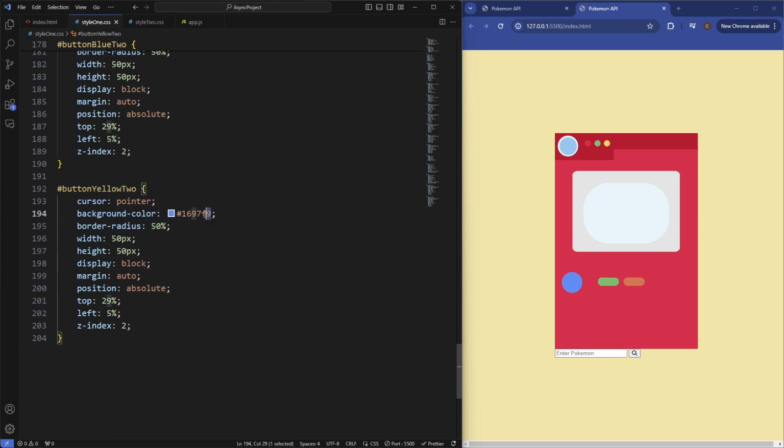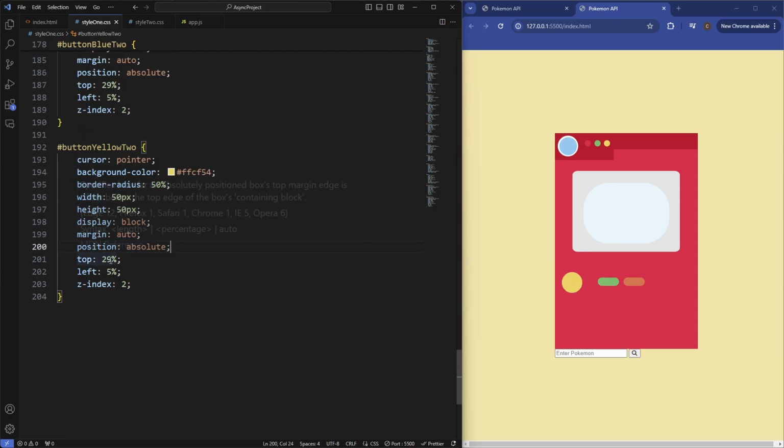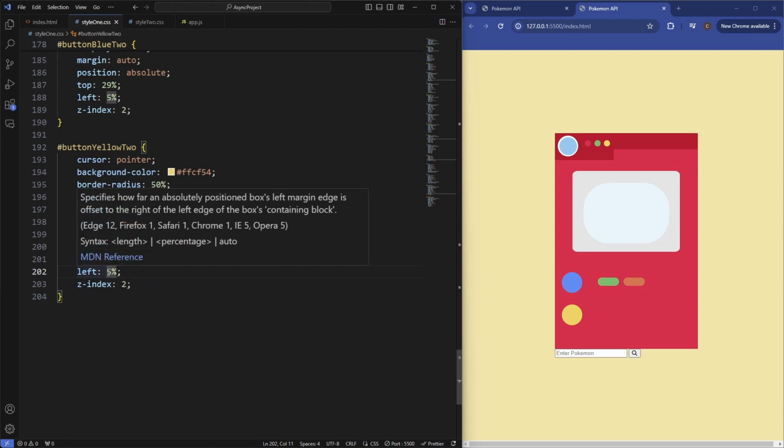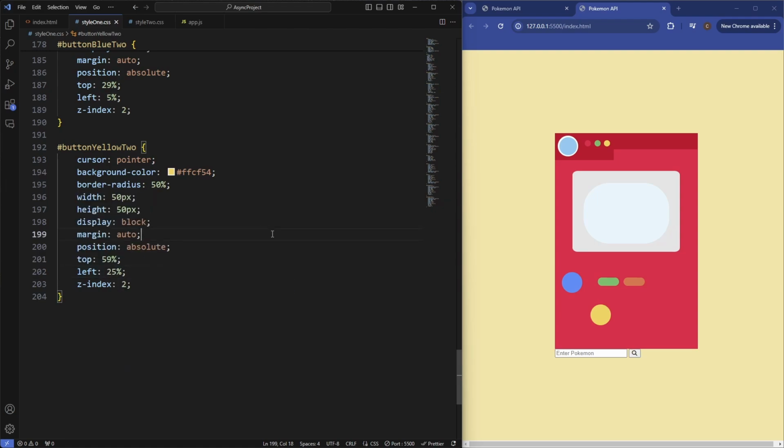So again, this is going to have the color of FFC54, that yellow color, and then from the top we go again, so 59% on the top and then 25% on the left, and let's actually make the width of this to be 120 pixels, and the border radius is going to be just 5%. So there's that button there.